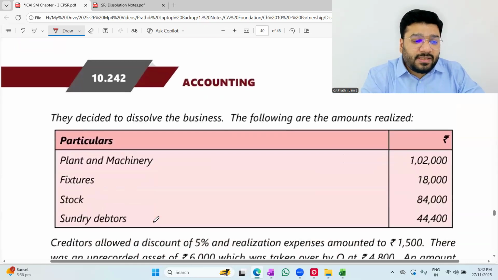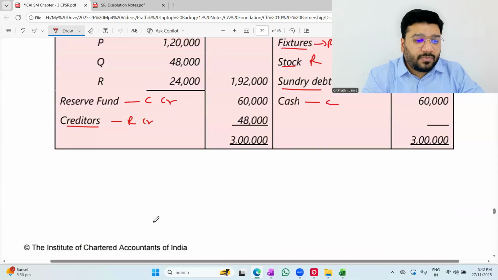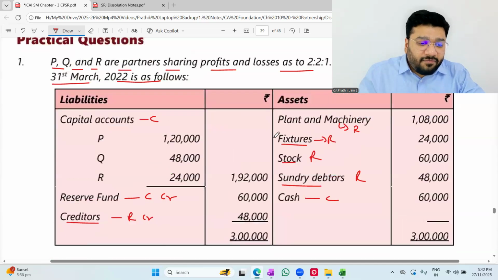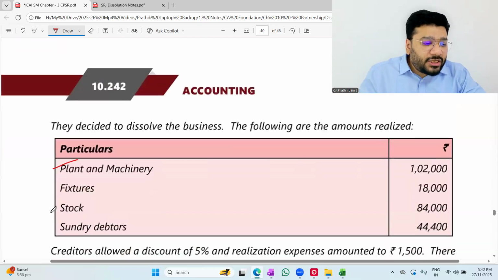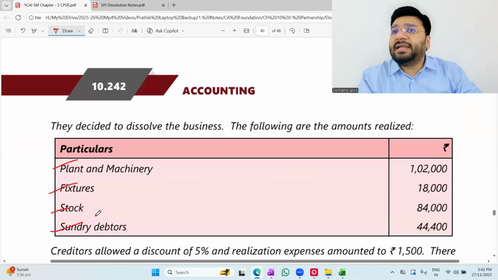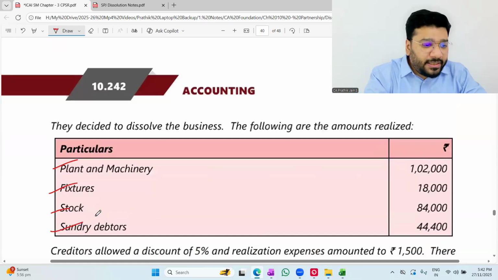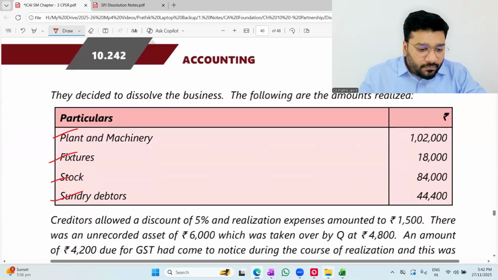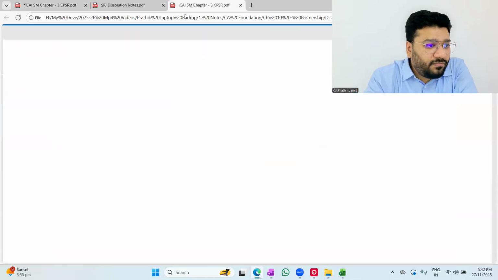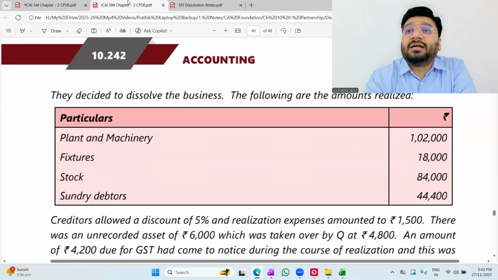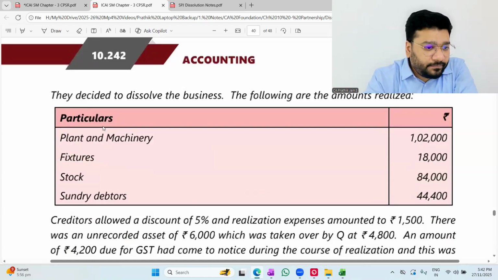They decide to dissolve the business. The following amounts are realized. How many assets are there? 1, 2, 3, 4. For all the 4 assets, what is the realization value they have given? Any difficulty? Online people, any difficulty? No, sir. Let me do one thing. We'll discuss the answer simultaneously. We'll just glance at it. This way I'll teach you how to glance also in the revision time.